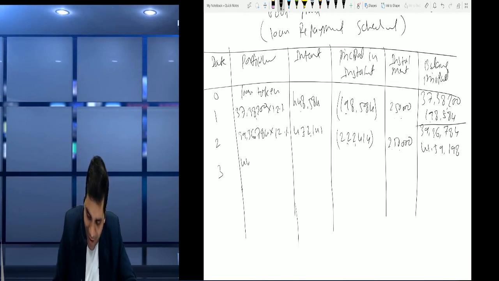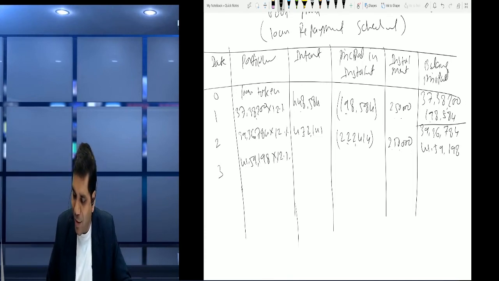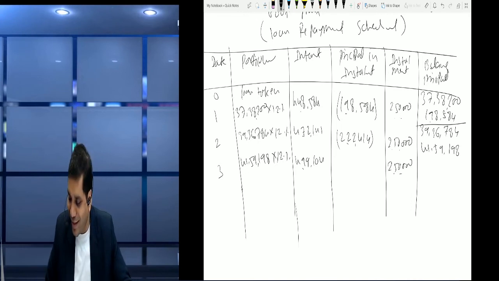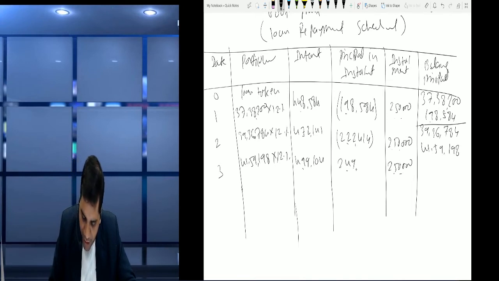So 41,59,198 into 12%. So into 12%, it's become 4,99,104. Again we had paid installment of the same amount, that is 2,50,000. So less 2,50,000, it's become 2,49,104.